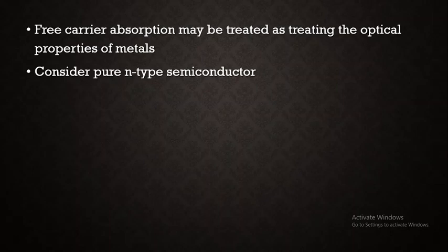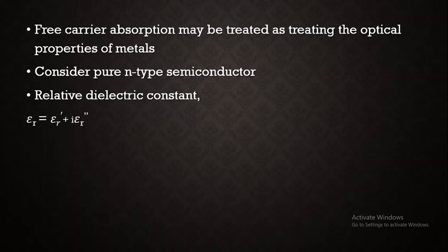And in metals also we know that electrons are free to move and they are in maximum number. So in a pure n-type semiconductor we are not considering holes, but it is mainly made up of a majority number of electrons.